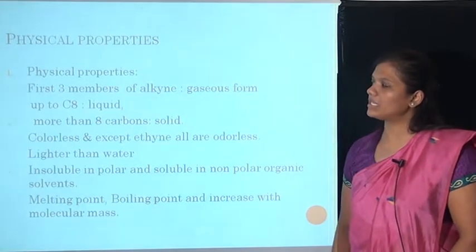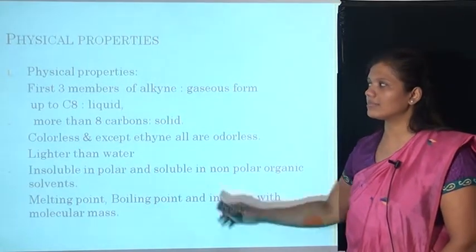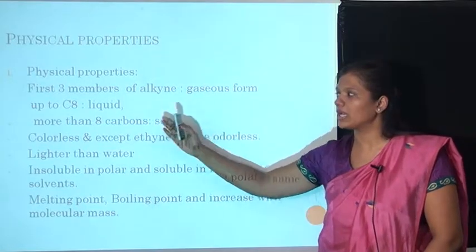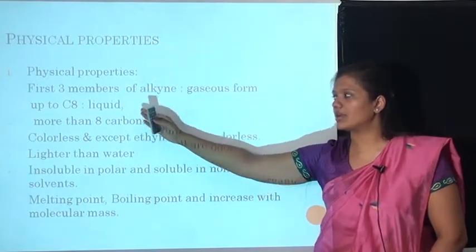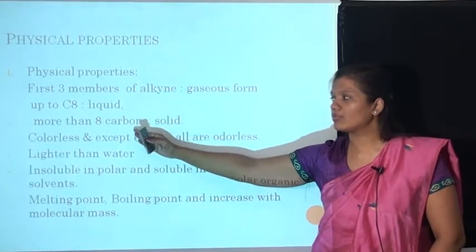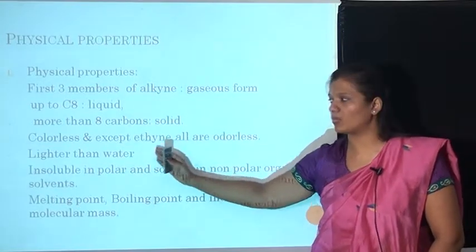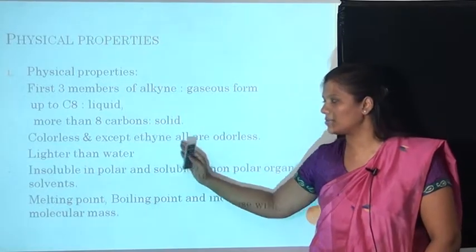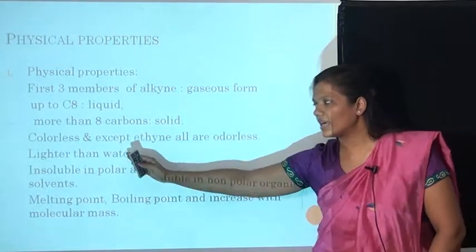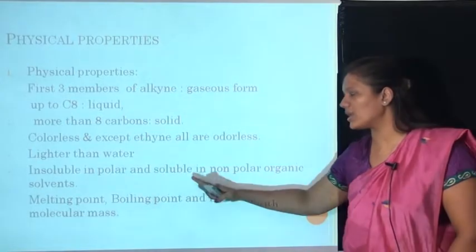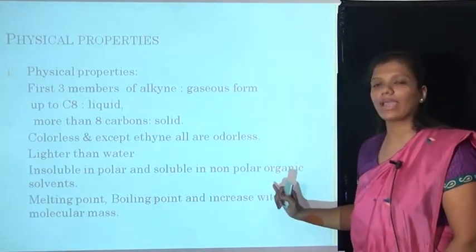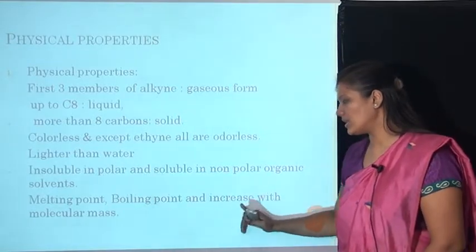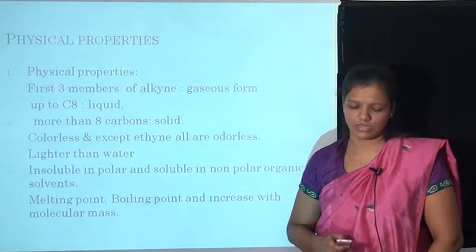Now the physical properties of alkynes. The first three members of the alkyne series are in gaseous form, up to C8 they are liquid, and more than 8 carbons they are solid. They are all colorless, and except ethyne all are odorless. They are lighter than water, insoluble in polar and soluble in non-polar organic solvents. Melting point and boiling point both increase with the molecular mass.